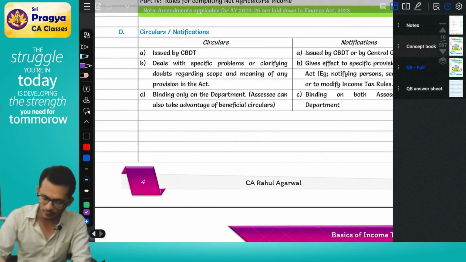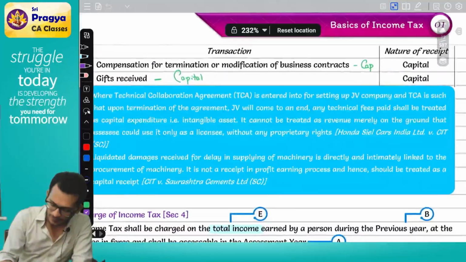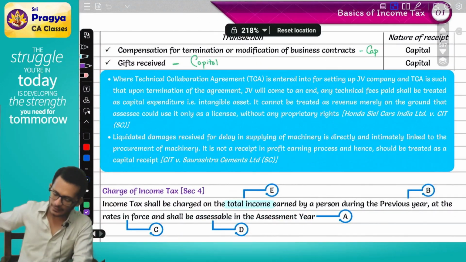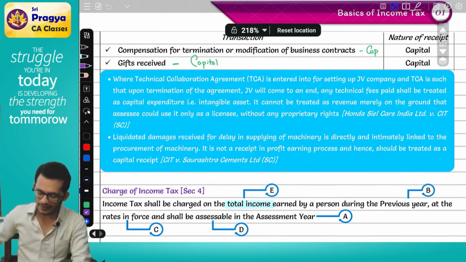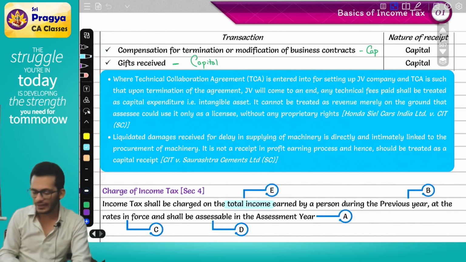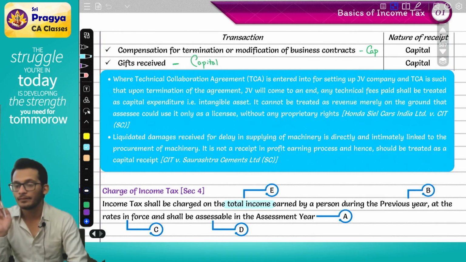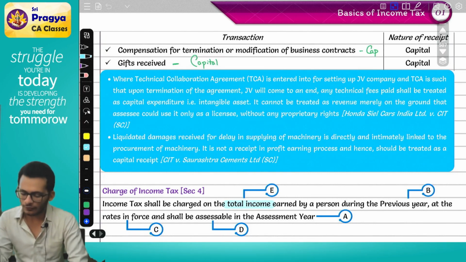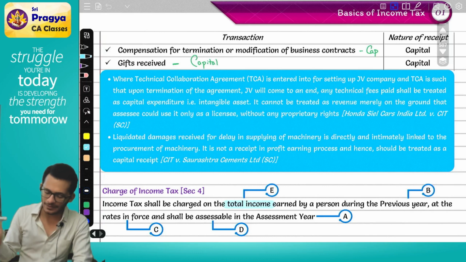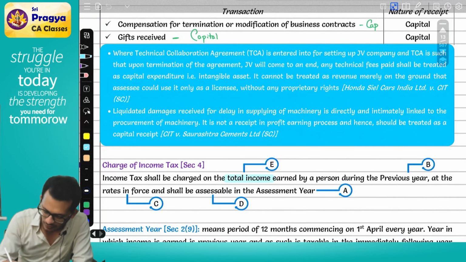Let's read together and see if you understand. It says, liquidated damages received for delay in supplying machinery is directly and intimately linked to the procurement of the machinery. It is not a receipt in the profit earning process and therefore should be treated as capital receipt. Oh, okay. I'm sorry. It's not Honda CL, it is Saurashtra Cements.